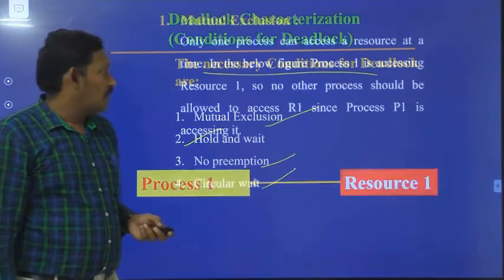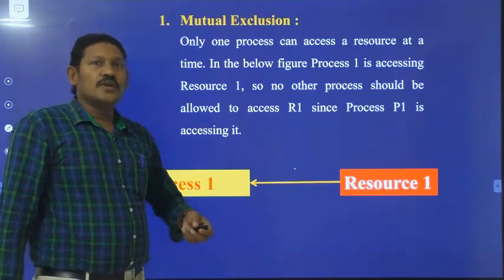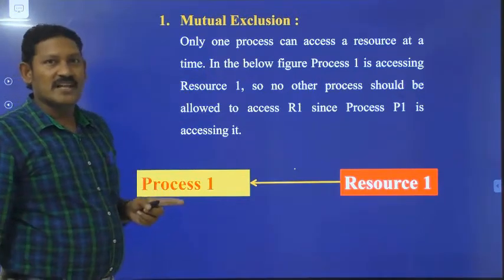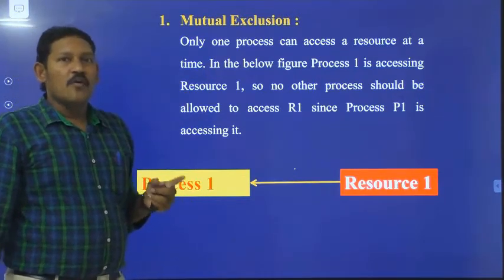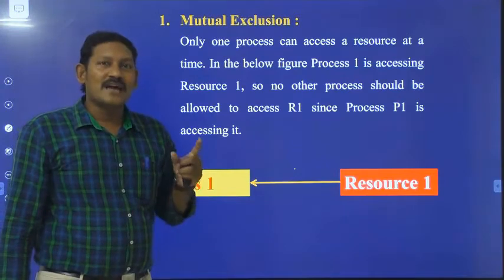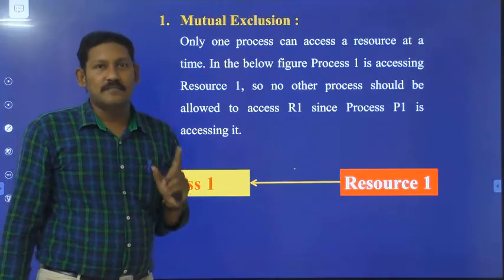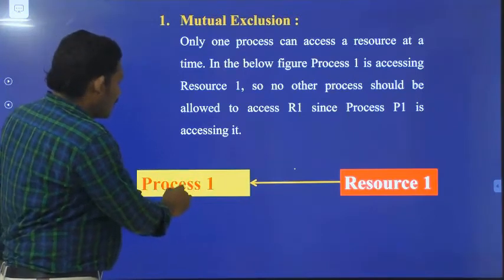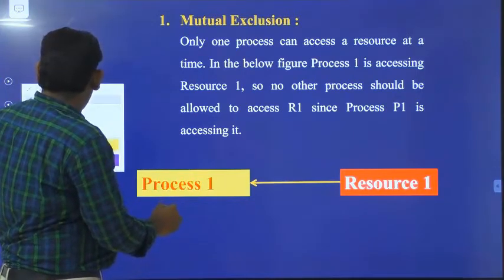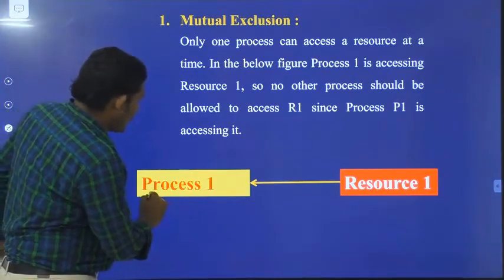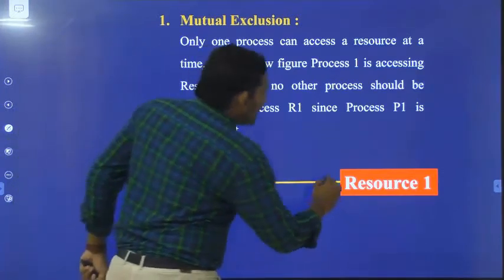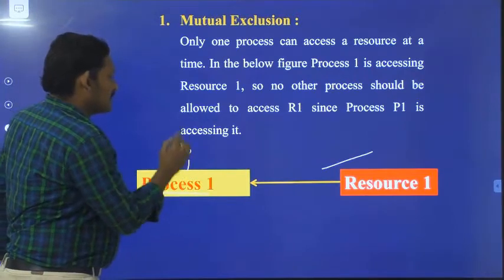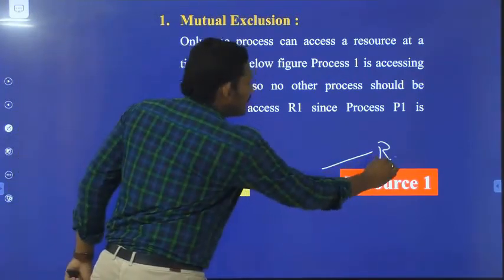So first, mutual exclusion. What is mutual exclusion? Mutual exclusion is nothing but only one process can access a resource at a time. Let us suppose this is process P1 and this is resource R1.